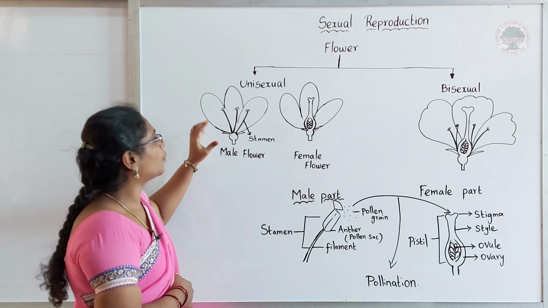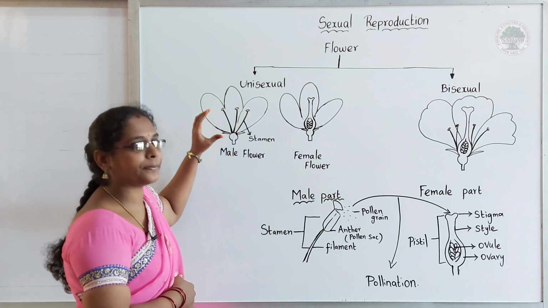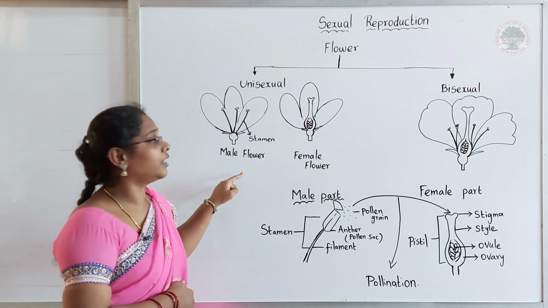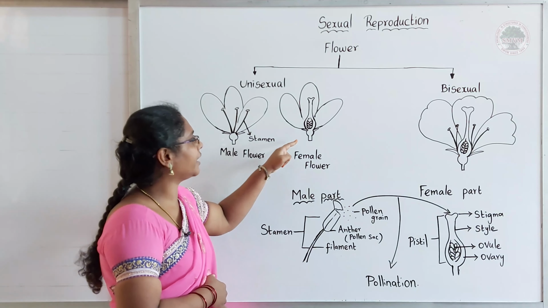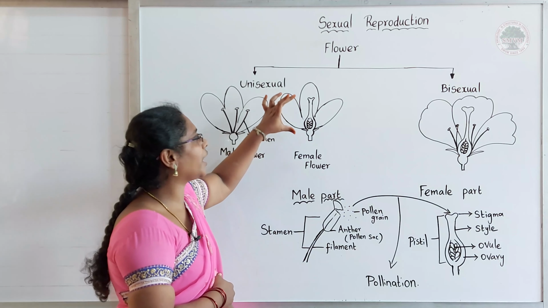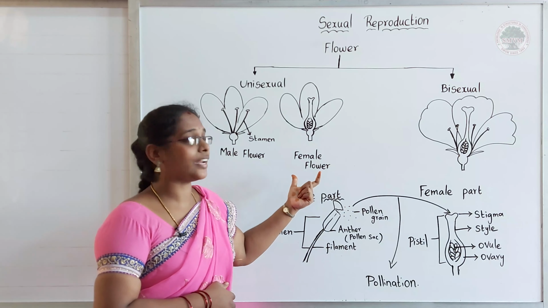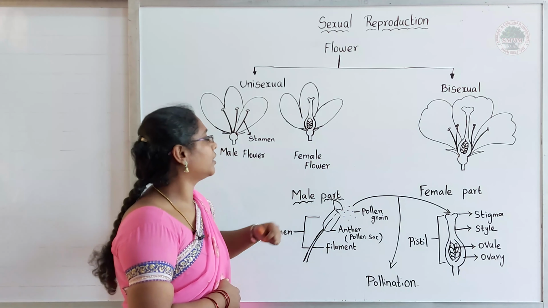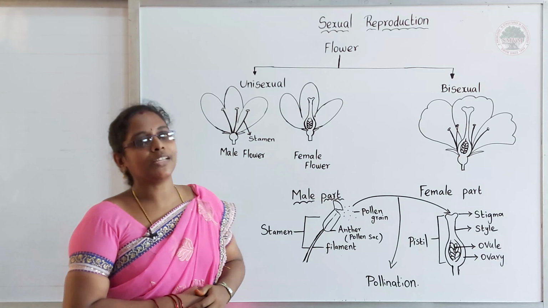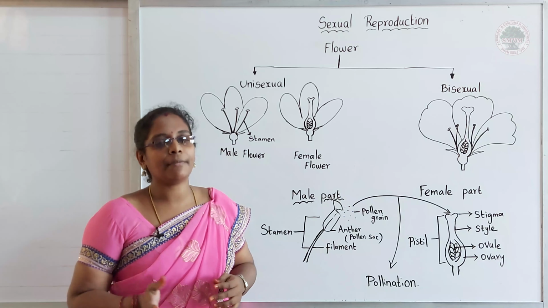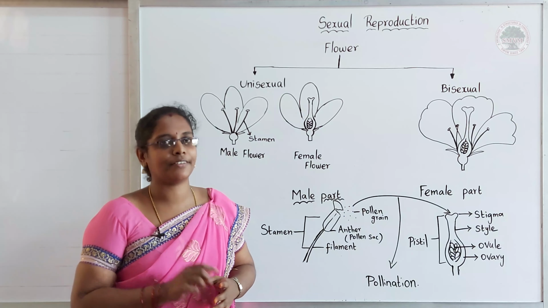In this flower, only the male part is present. So that's why we are calling this flower a male flower. Here, in this flower, you can see only the female part. So that's why we are calling this flower a female flower. Which means in the case of a unisexual flower, either the male part or the female part is present in a flower.